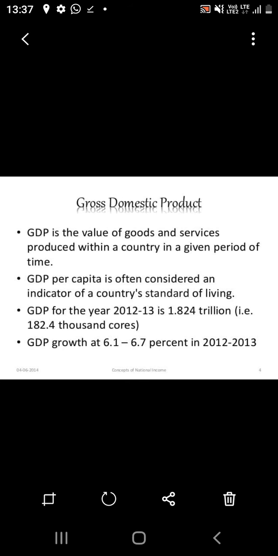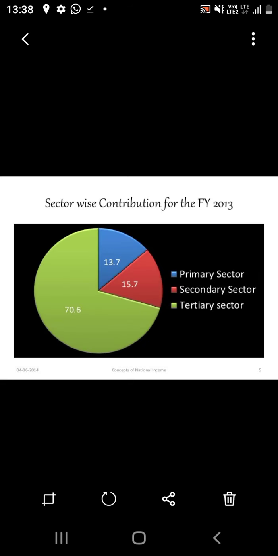The growth of GDP was 6.1 and 6.7 percent in 2012 and 2013. Here is the sector-wise distribution for financial year 2013: primary sector, secondary sector and tertiary sector are 70.6, 13.7 and 15.7.